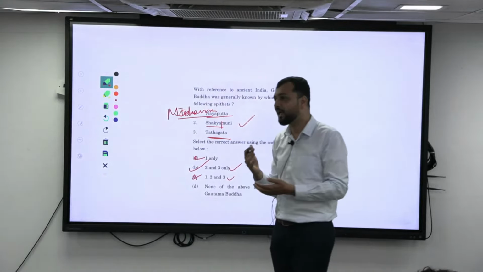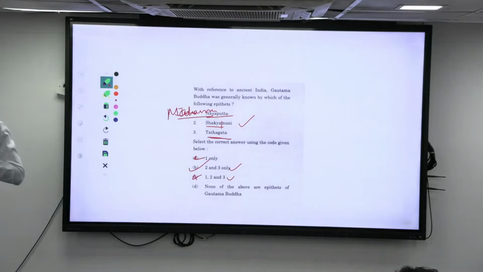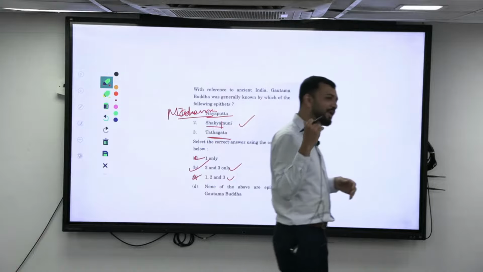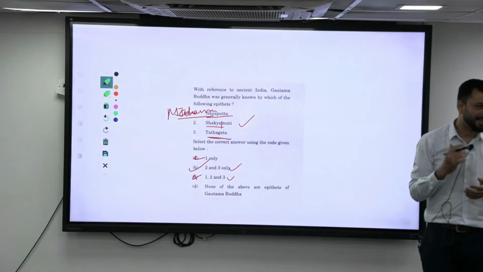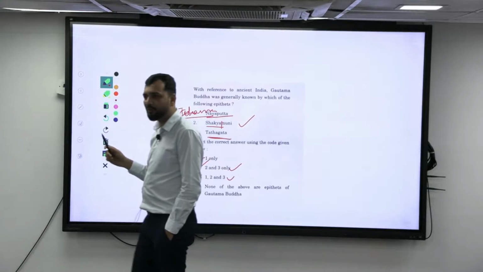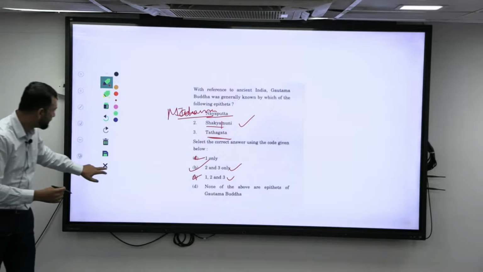Also he has been called Bhagwan, right? Many times we use Bhagwan Buddha. Bhagwan is a title. It is not his name. Bhagwan is a title that we use with him. So that way also it is another title that you should know. So you should know the titles of Mahavira, and that is the basic thing that you should know, right?